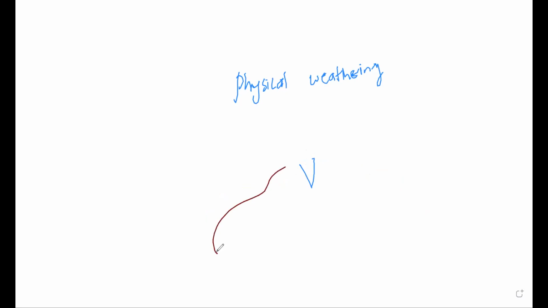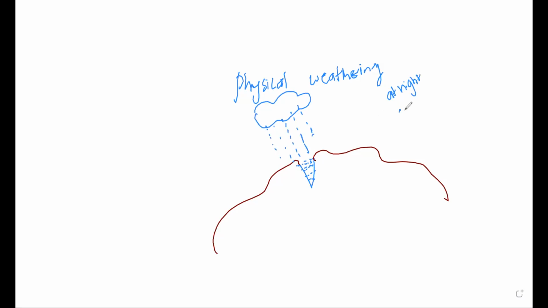Better I draw here. And now it is raining in this area. And what happens to the water? The water goes inside the hole. Now, at night, it is very cold, and this water freezes.